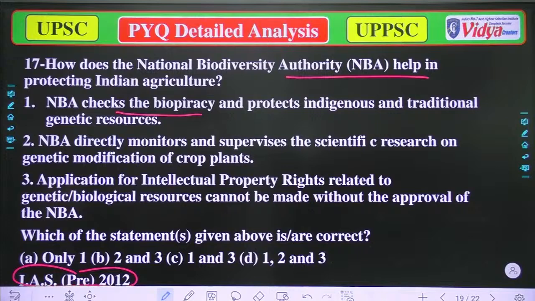Yeah, that could be true. B, NBA directly monitors and supervises the scientific research on genetic modification for crop plants. Okay, that could be true. Third, applications for intellectual property rights related to genetic biological resources cannot be made without the approval of. So yeah, that's true. That's true, but that's not true.